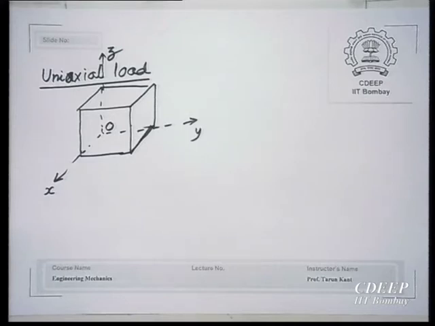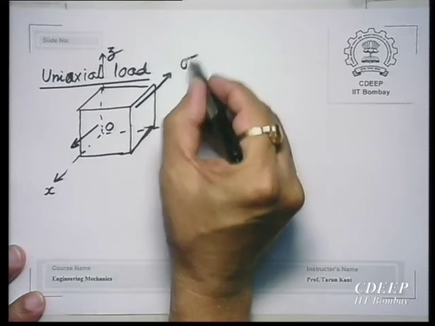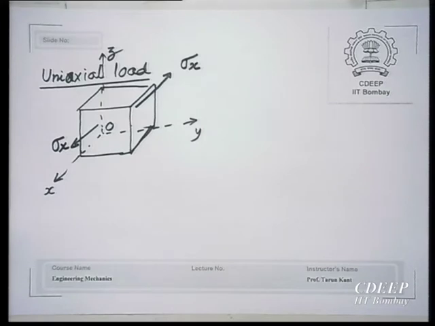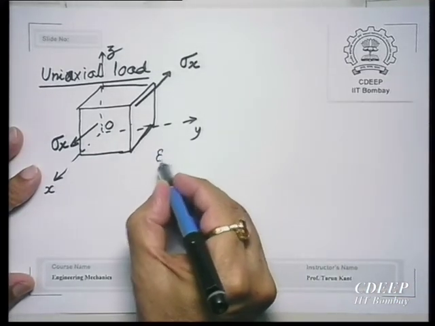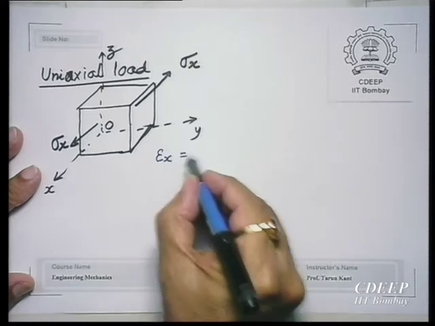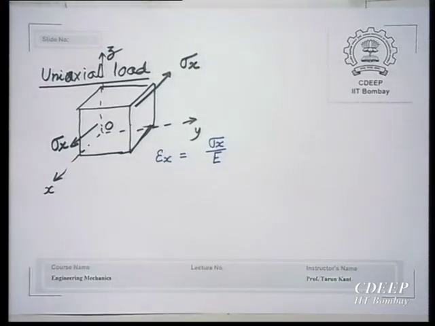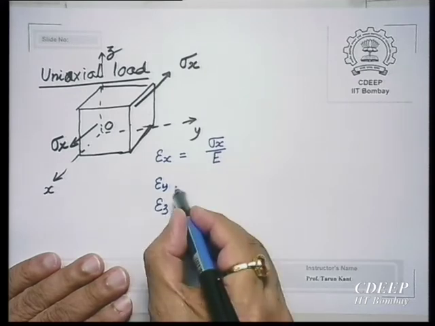So, this is the body. Let us say that first you have only sigma x applied to this. If sigma x is applied, what will be the strain produced? I think this I must have done, but still I will do it. What is the strain produced in x direction? Is it okay? Positive strain. What about negative strain in y direction and negative strain in z direction?